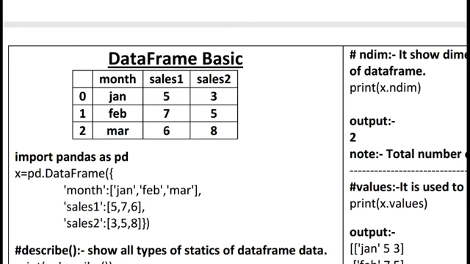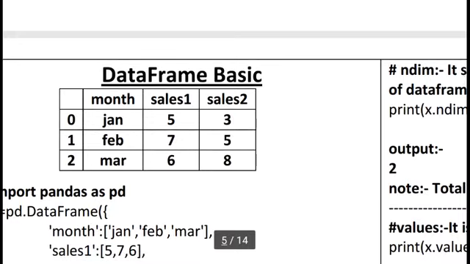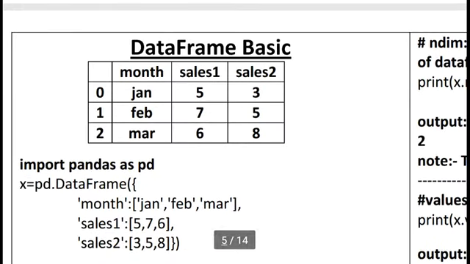The same thing we can see in NumPy. At index 0 you can see Jan, 5 and 3. At index 1 you can see Feb, 7 and 5. In the second row you can see March, 6 and 8. But here one thing you can notice: we have mixed data types. Month has string values, sales 1 has numerical values, and sales 2 has numerical values. This kind of data we cannot store in a NumPy array. This is a major drawback, but we can use the DataFrame concept. We can store this kind of table in a DataFrame.